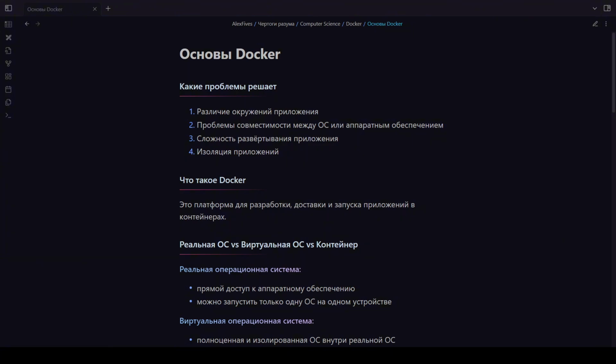It will be purely theoretical, focusing on the important basics. We will generally consider what Docker is, why it is needed, what problems it solves, what its advantages are, and whether it can be considered some kind of universal ideal tool for developers, and so on. So, well, let's get started. First, what problems does Docker solve exactly? And most importantly, why do we need it at all?